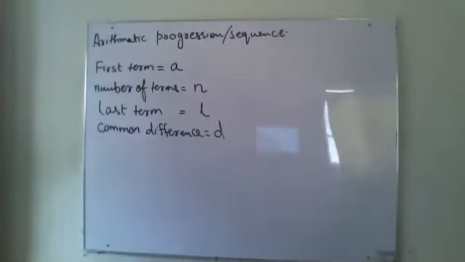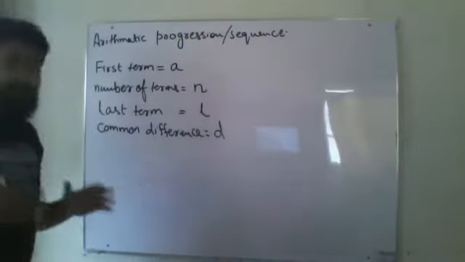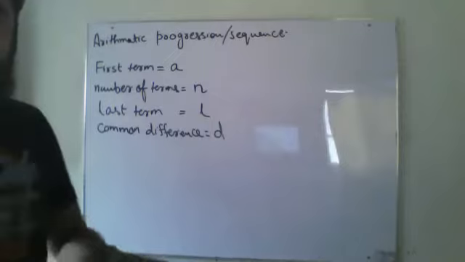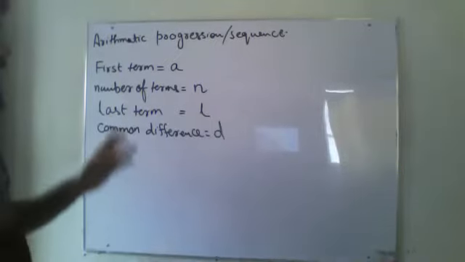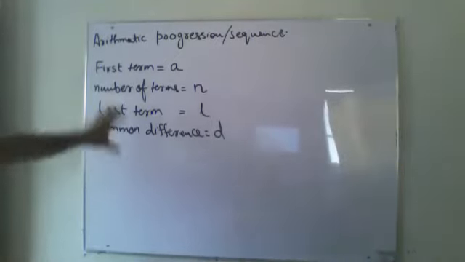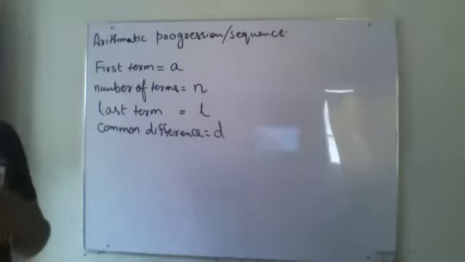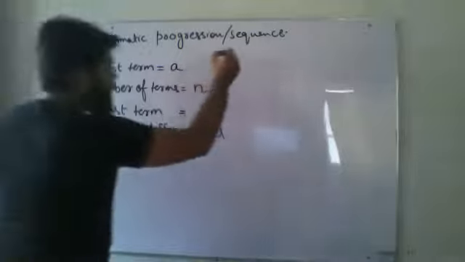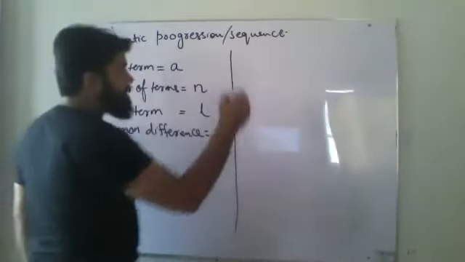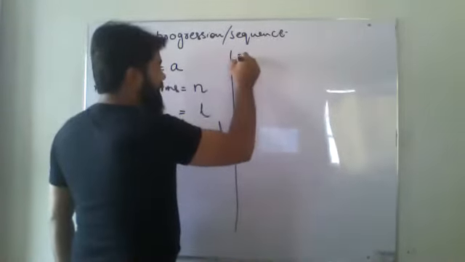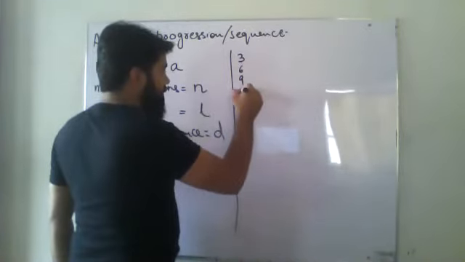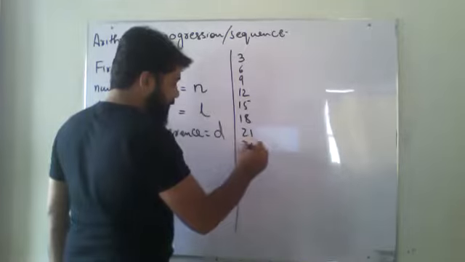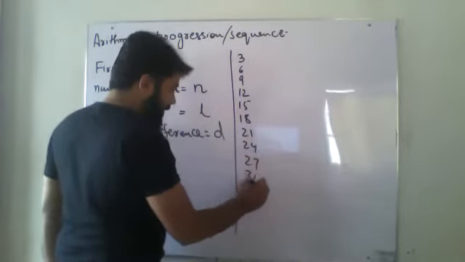When we are going to talk about different types of sequences, let us work on the same sequence which I have used. For example, I'm going to write it again, and then I'm going to try to derive a formula. See, for instance, 3, 6, 9, 12, 15, 18, 21, 24, 27, 30.